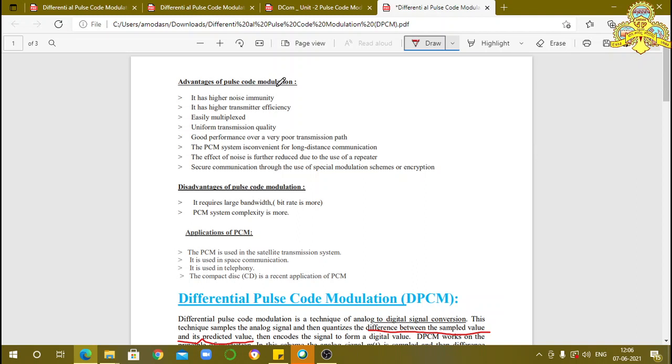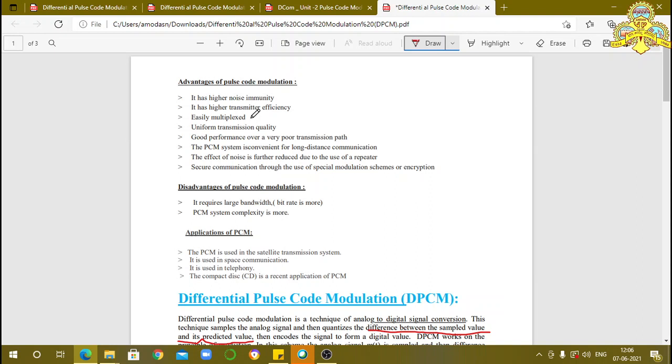First, the advantages of pulse code modulation. It has higher noise immunity. That means the noise introduction in PCM is less. It rejects the noise. Noise immunity is more. The second one is it has higher transmitter efficiency. The output is good. The noise disturbance is minimum and it is easily multiplexed.